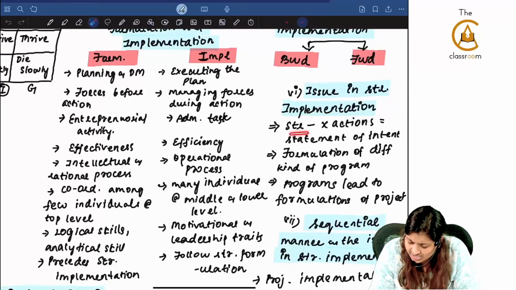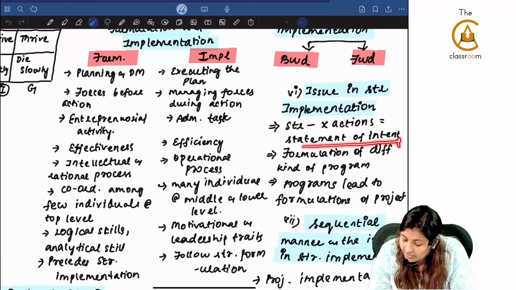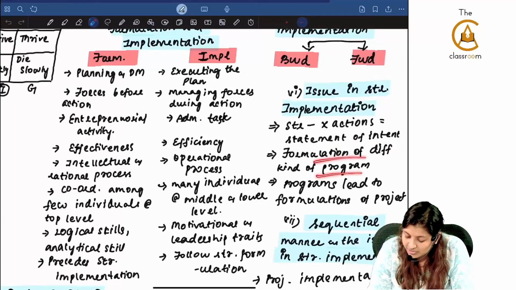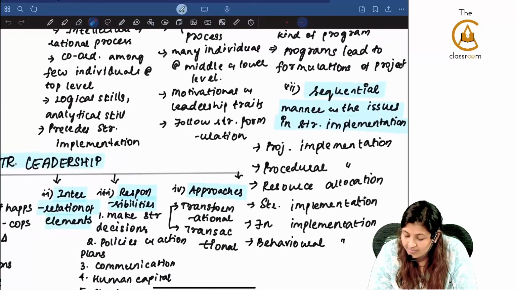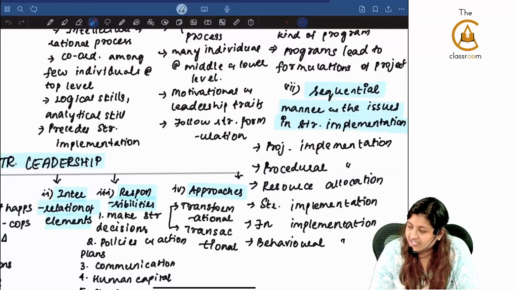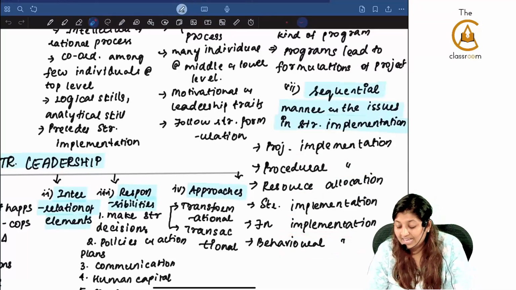The strategy itself is not action, it is only a statement of intent. Formulation of different kinds of programs, and programs lead to formulation of projects. What is the sequential manner and issues in strategy implementation? Project implementation, procedural implementation, resource allocation, strategy implementation, functional implementation, and behavioral implementation.